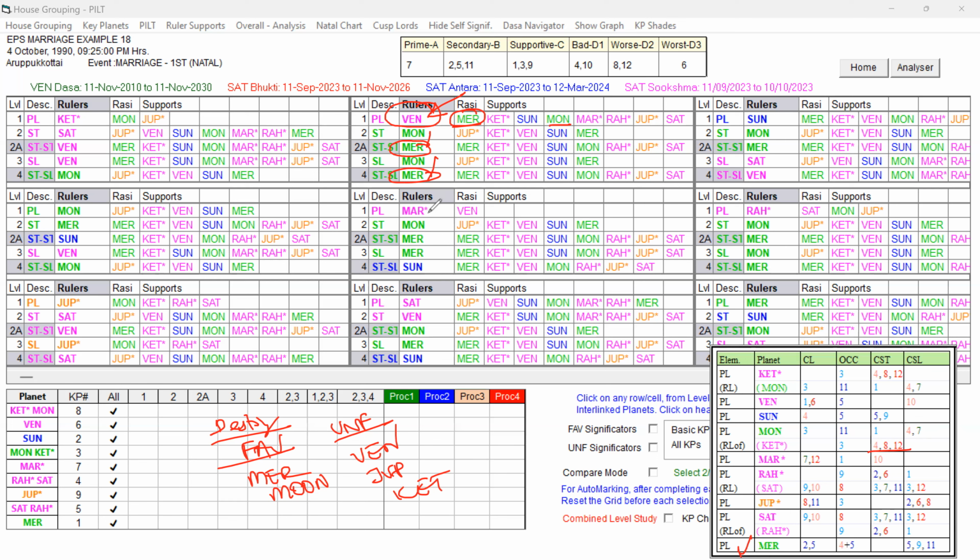So the Bhukti Lord should have Mercury and also Moon and should be free from Jupiter and Ketu in its rulers. And if it has Venus, then we have to keep it in mind because it is a mixed significator. Now let us check the Sun Bhukti in Venus Dasa, whether Sun Bhukti is favorable for the marriage. Sun is okay, but this is not good. And look at the Moon Bhukti. Moon is the destiny planet we already discussed. Moon and Mercury, the key planets of the Dasa Lord, are playing a role. The destiny's favorable key planets are the same, and the Dasa Lord's favorable key planets are also the same.